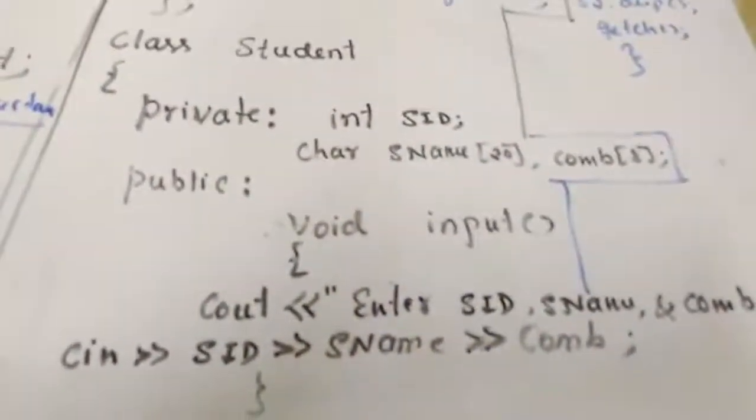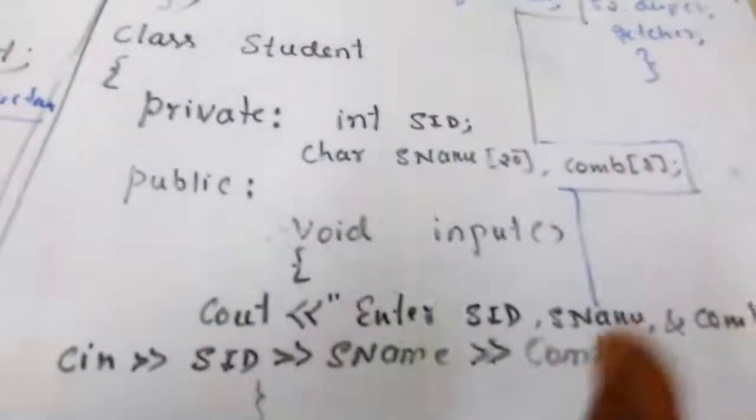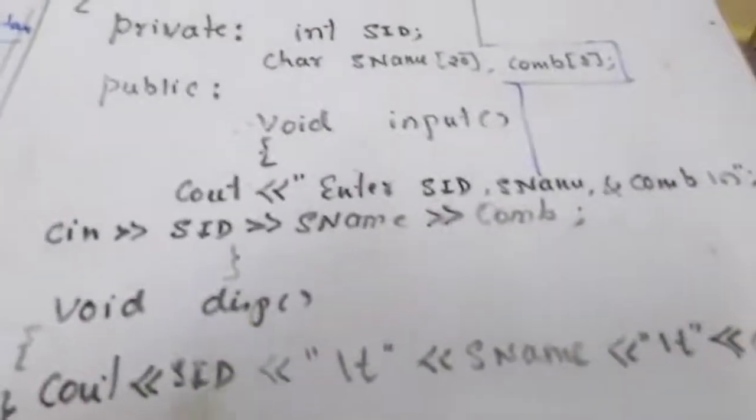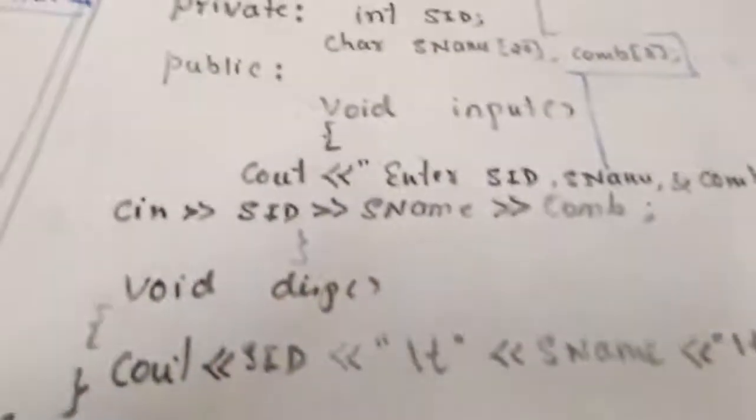The purpose of this function is to get the value from the keyboard and store it in a particular object, isn't it? And one more is the display function. I'm going to display the content on the screen. To display on the screen, we have taken a function called display. Here there is clarity.